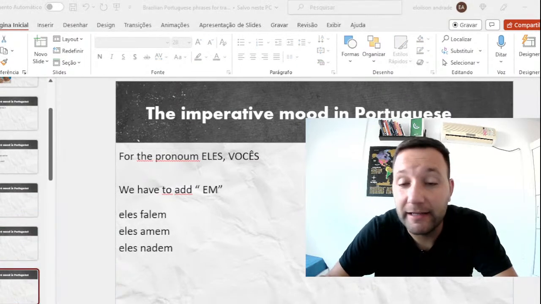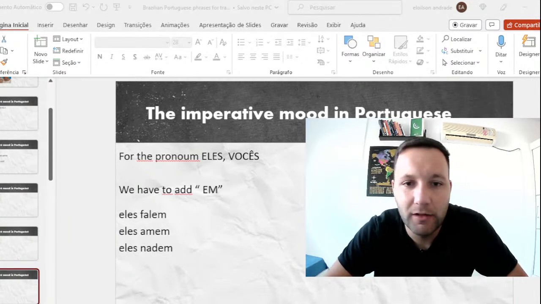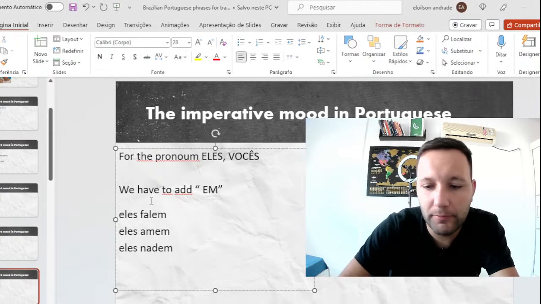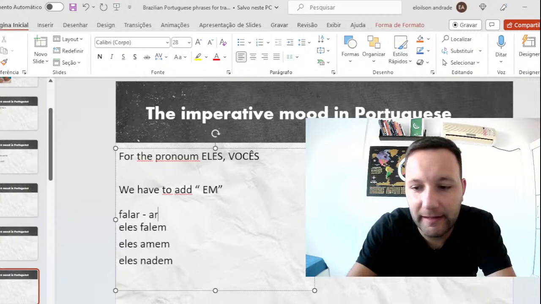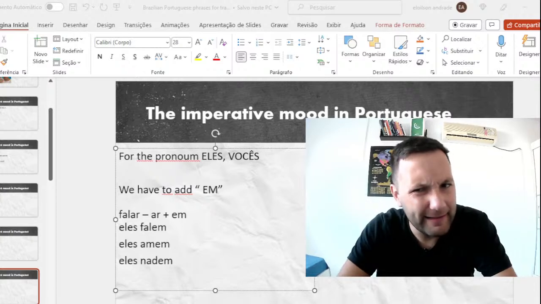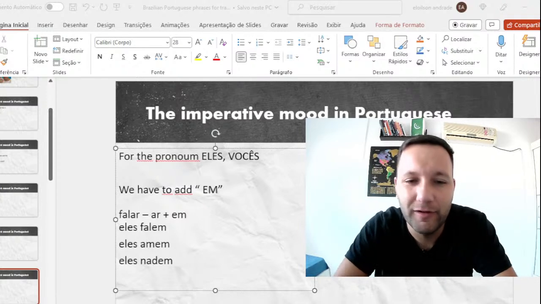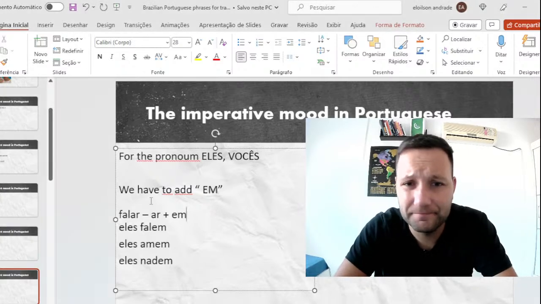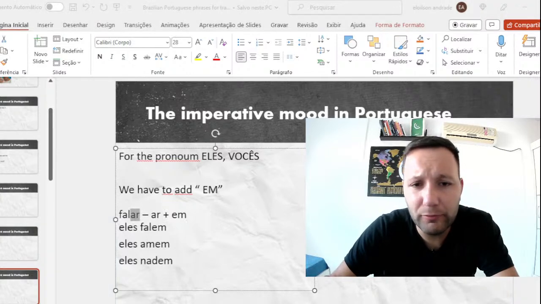And the third conjugation that you have to do in this tense is the plural. They, eles, vocês. We have to change the R for an M. For example, the verb falar. We cut this R and add M. Falar, falem. Vocês falem português. Eles amem, elas. For example, eles nadem, or vocês nadem, okay? Easy, we just cut this R and we put this M.